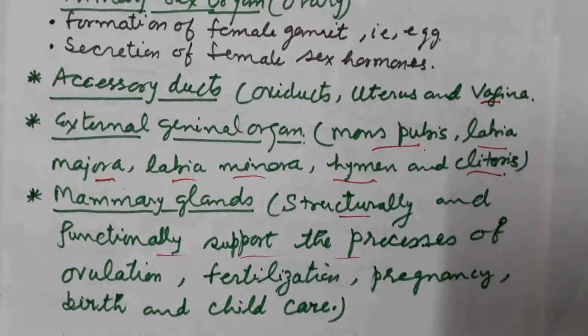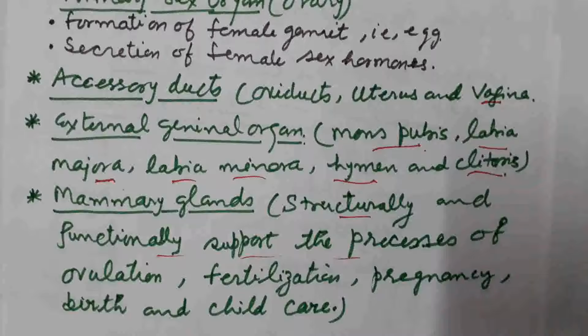Structurally and functionally, these glands support the process of ovulation, that is release of the egg from the ovary. Actually, the secondary oocyte is released from the ovary and the process is known as ovulation. Fertilization, that is fusion of the male and female gamete, takes place in the fallopian tube.